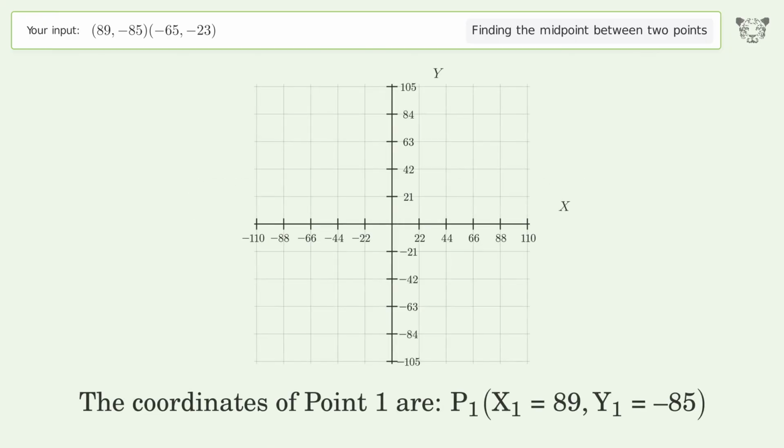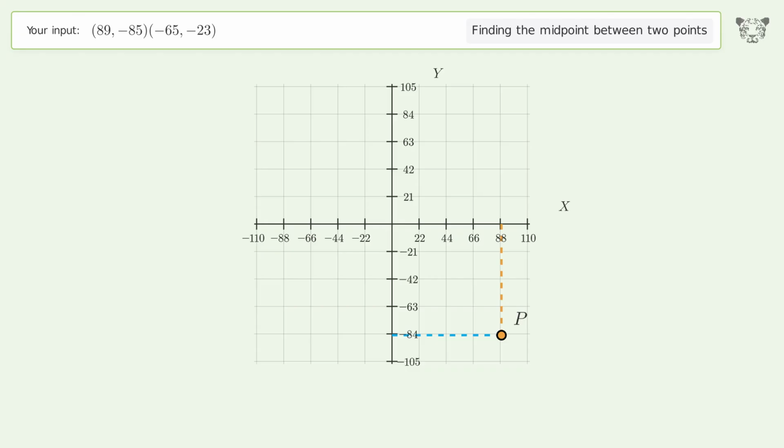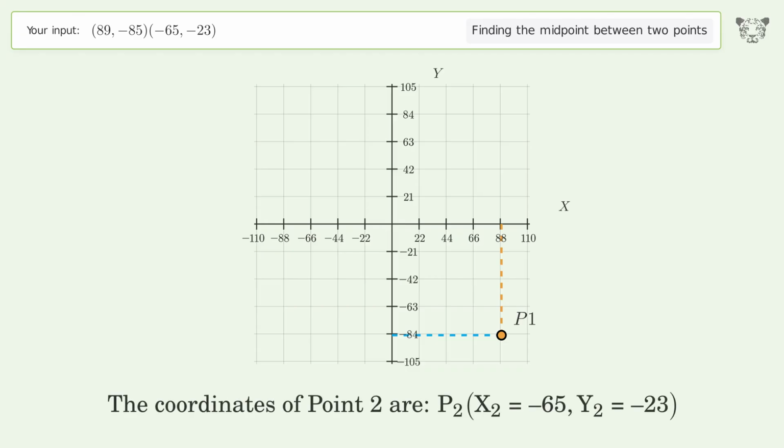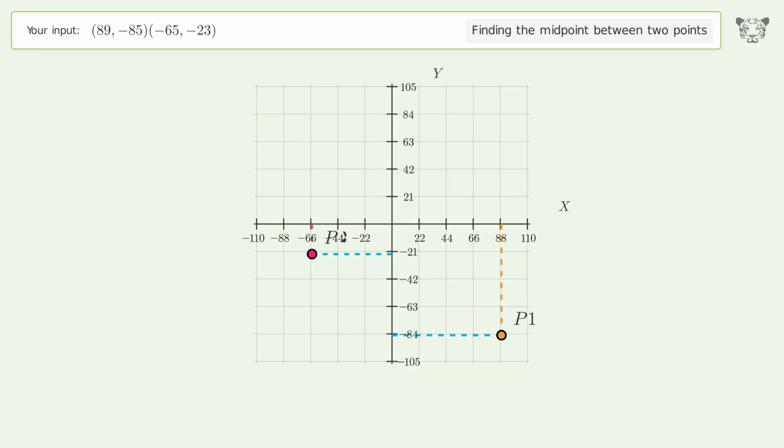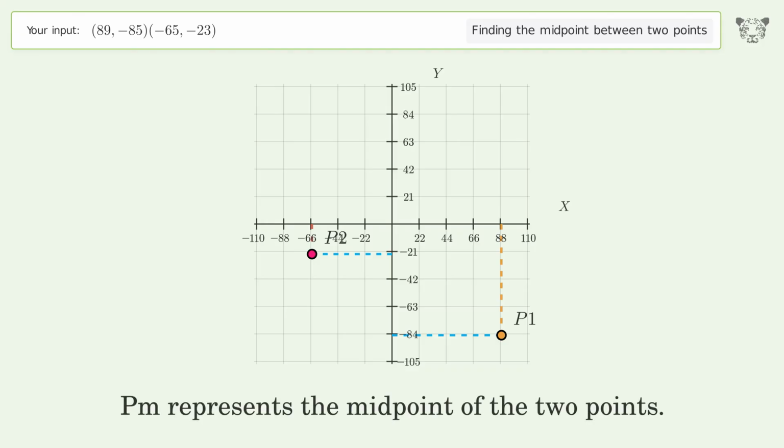The coordinates of point 1 are, x1 equals 89, y1 equals negative 85. The coordinates of point 2 are, x2 equals negative 65, y2 equals negative 23. PM represents the midpoint of the 2 points.